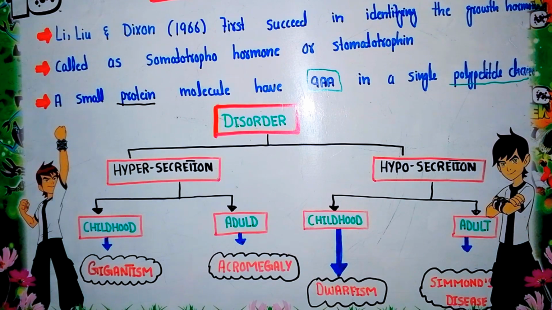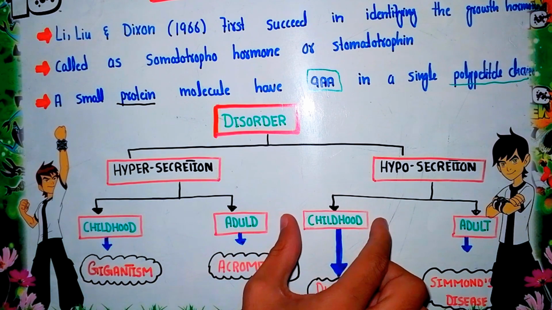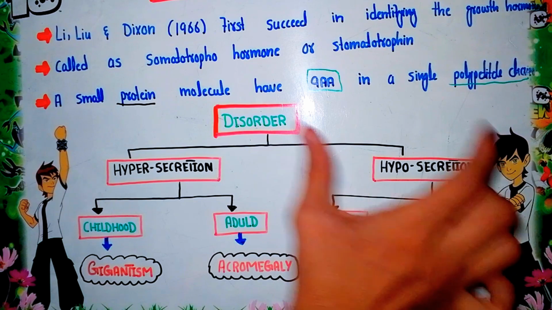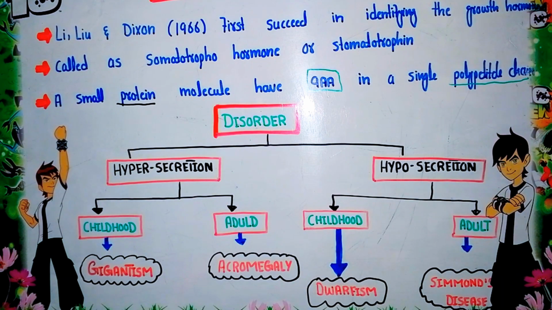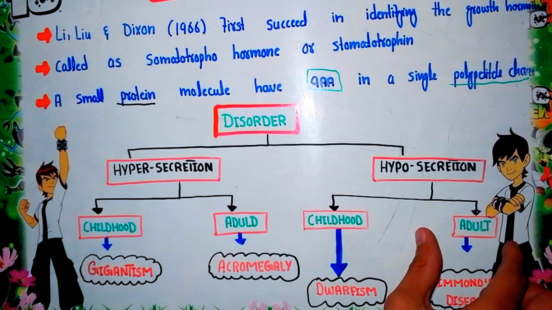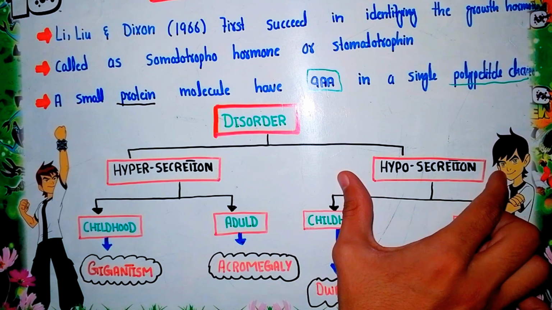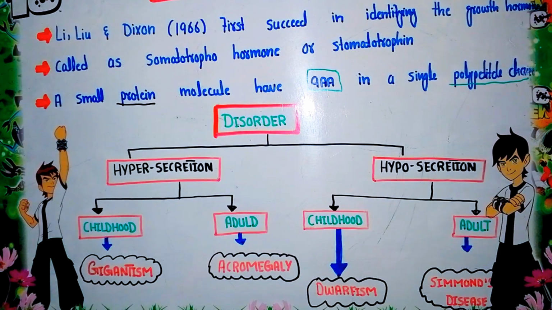So further, in childhood, when there is low secretion of the growth hormone, it will create a disorder that is called dwarfism. While in the adult stage, when there is low secretion of the growth hormone, it will cause Simmonds disease. Now let us discuss these four disorders in detail.